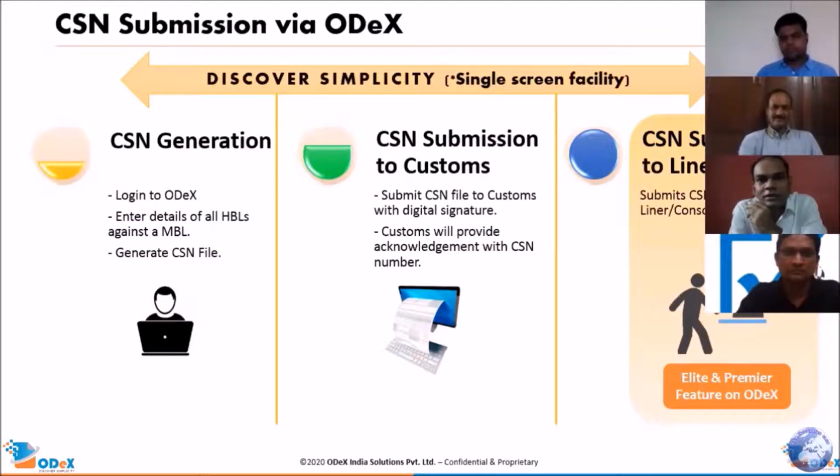Now, what is the next and last step? As soon as he receives the acknowledgement from ICEGATE, the acknowledgement number, or the CSN number, has to be sent back to the shipping line. Now, this is the most crucial part, because of the submission of the CSN number to the shipping line. We are the exclusive platform which has the facility to submit this CSN number back to the shipping line from the same screen itself. So you don't need to scroll through multiple screens.